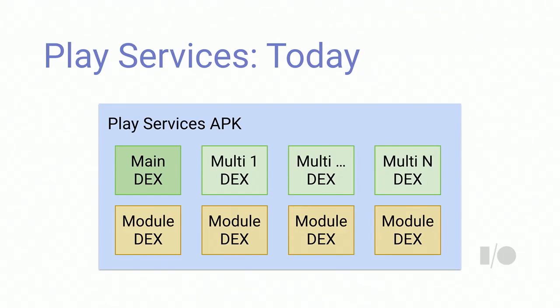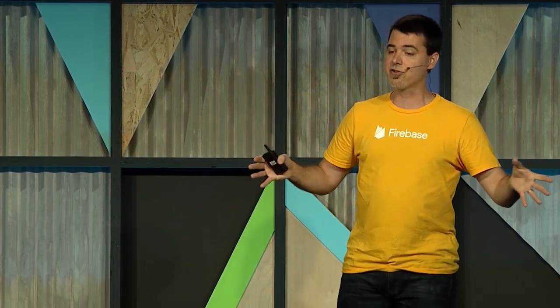Now, when Play Services continued to grow, we found that we needed more of a modular architecture. So new features of Play Services are now being embedded into the APK as modules. The value of having modules here is that this lets us do things like independent updates of modules. In the past, if we wanted to update Play Services, we'd have to do this monolithic APK download, and that took a lot of bandwidth and a lot of time, and it disrupted apps that were trying to use it. So now with this modular interface, we're letting the modules update themselves outside of the normal Play Services release cycle.